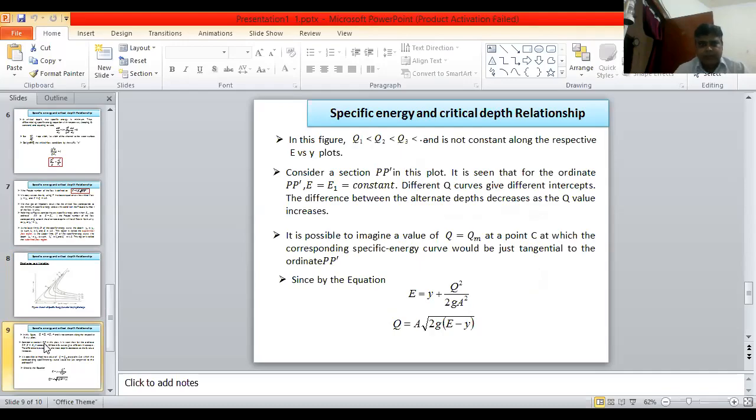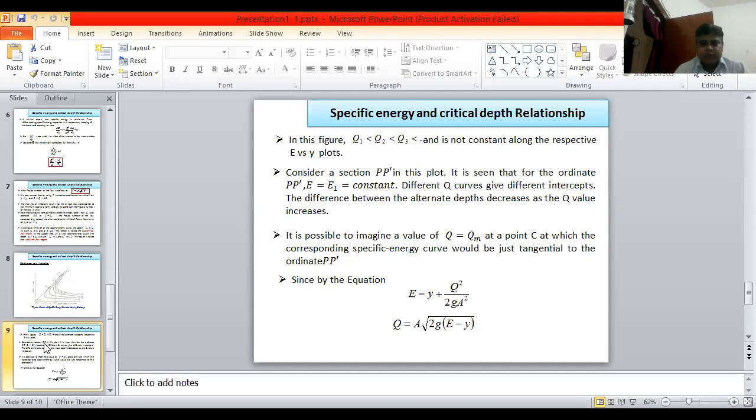Consider a point PP dash in this plot. It is seen that for the ordinate PP dash, E is equal to E1, constant. Different Q curves give different intercepts. The difference between the alternate depths decreases as the Q value increases.